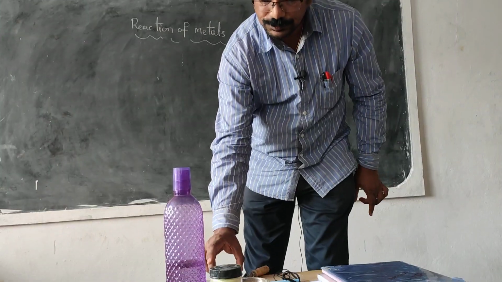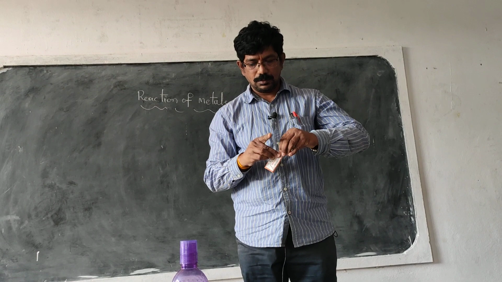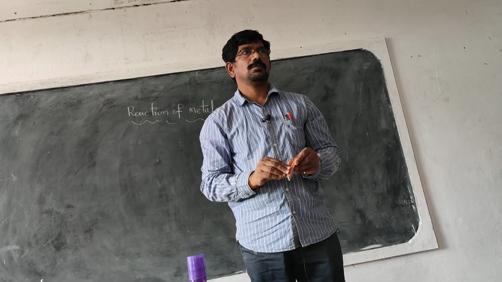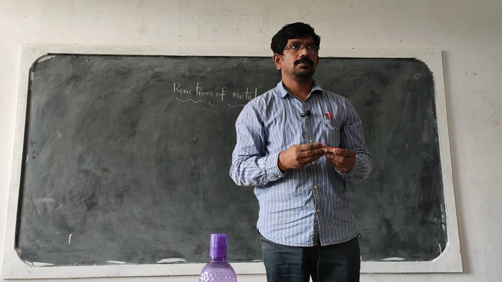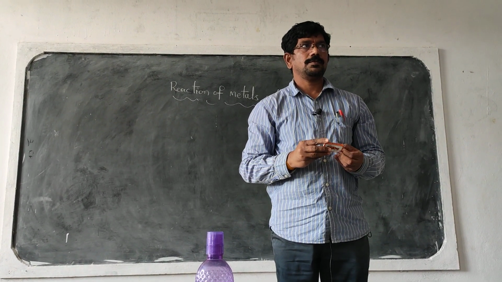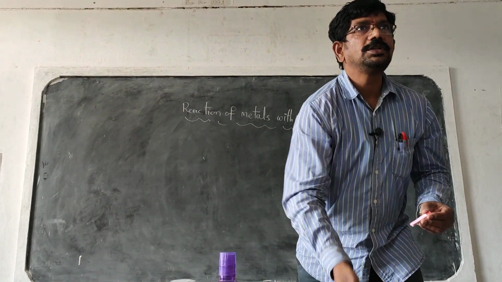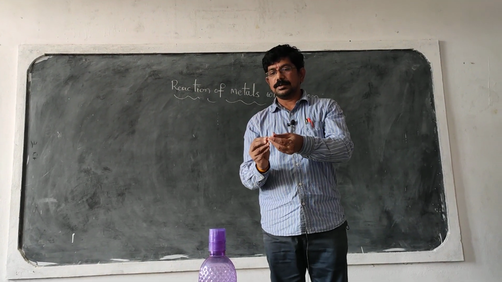Okay, now this is the red litmus paper. What is this? Red litmus paper. What is its color?